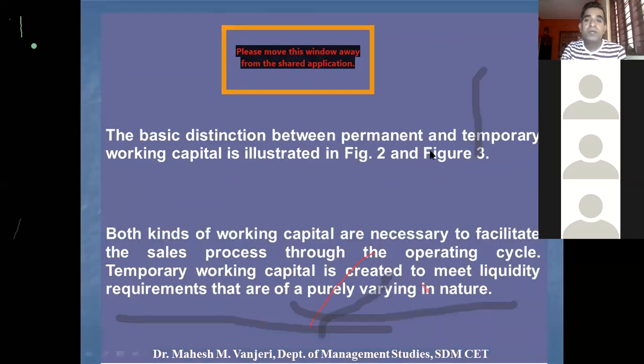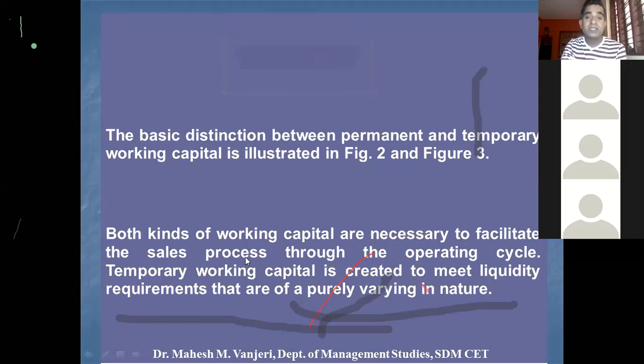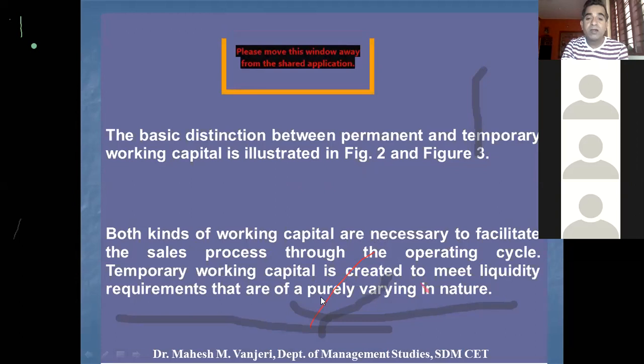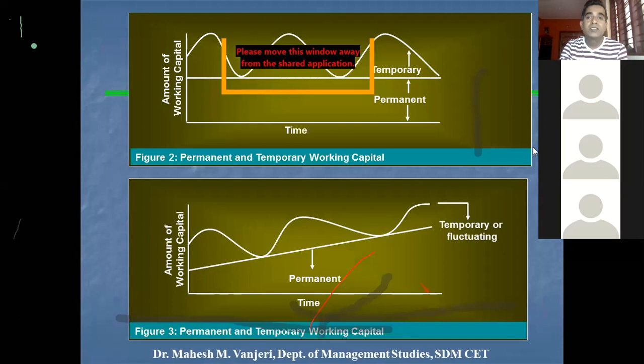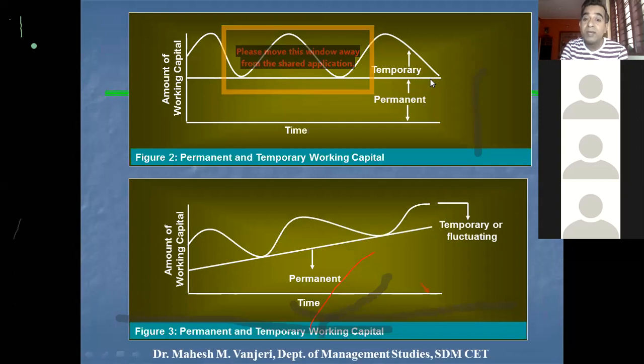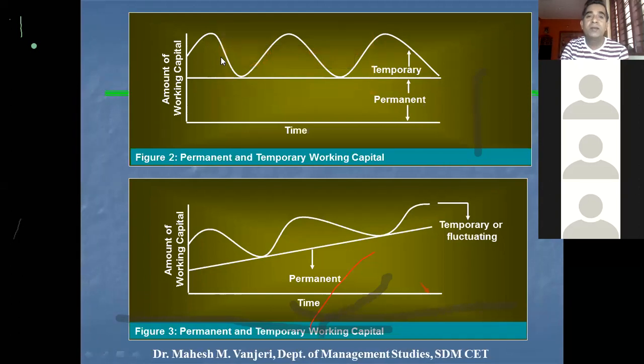The basic distinction between permanent and temporary working capital is illustrated in the next figures. Both kinds of working capital are necessary to facilitate the sales process through the operating cycle, and temporary working capital is created to meet liquidity requirements that are purely varying in nature, or which change. So if you can see this figure 2, this is the permanent working capital. So the minimum average working capital required remains the same during a given period of time, 1 year. And this is the temporary working capital.